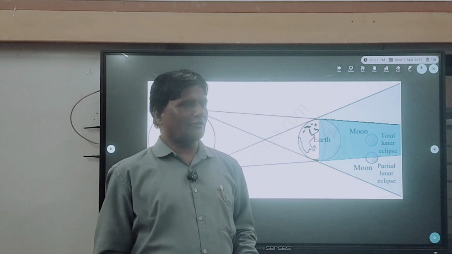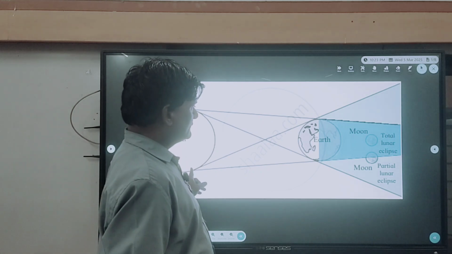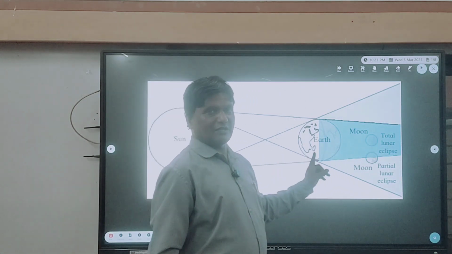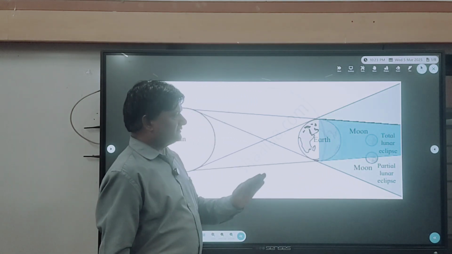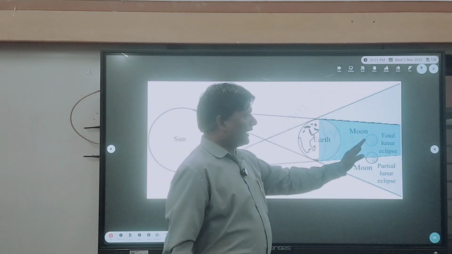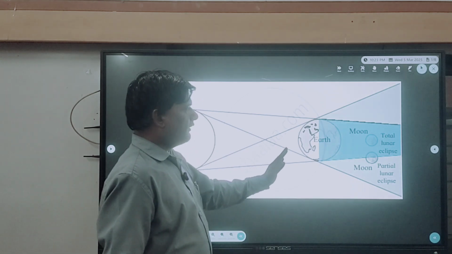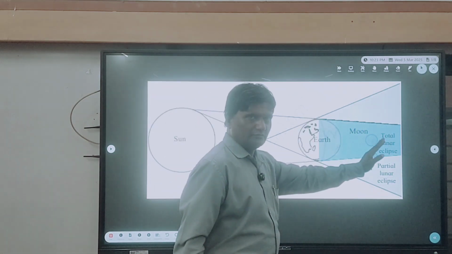And in lunar eclipse what happens? Between sun and the moon, the earth comes. Earth passes between the sun and the moon, and because of that, the earth's shadow falls on the moon.